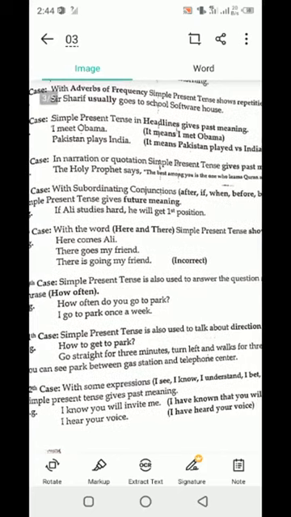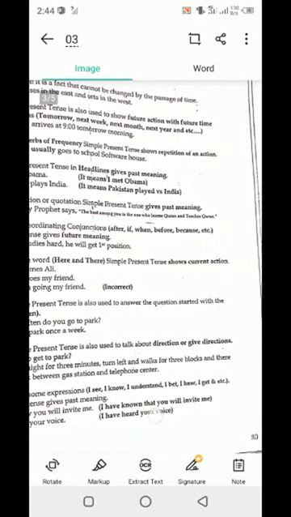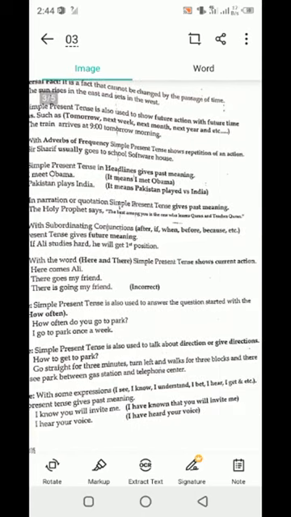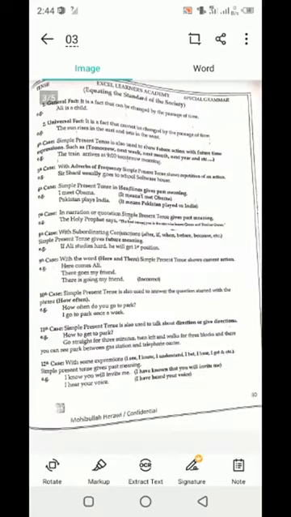Another case is that the simple present tense is also used to talk about directions or give directions. Clear? Like how, go straight for 3 minutes, turn left and walk for 3 blocks, and there you can see the park between the gas station and the telephone center. So what is it? It shows the direction. So in that case you can use the present simple tense.